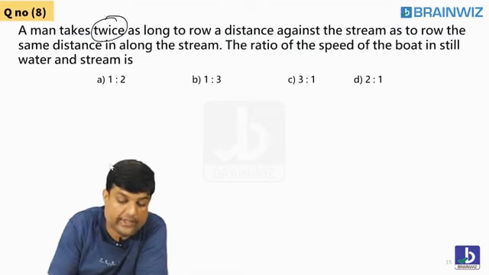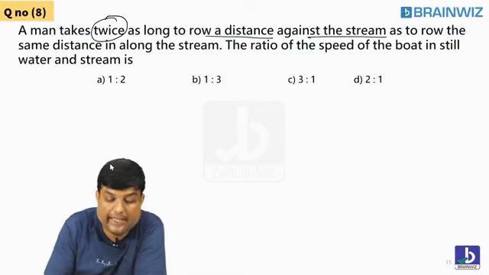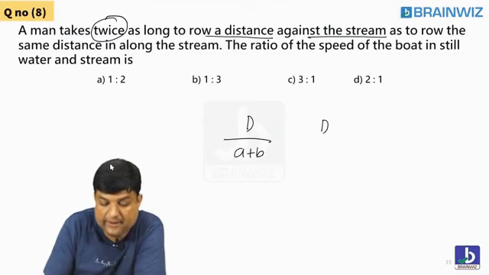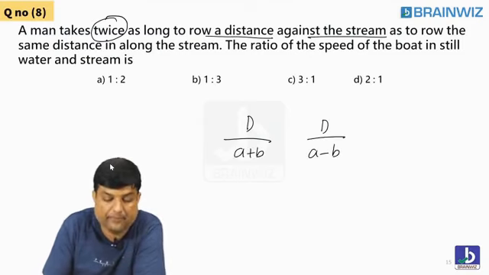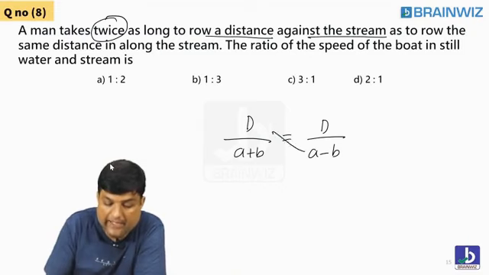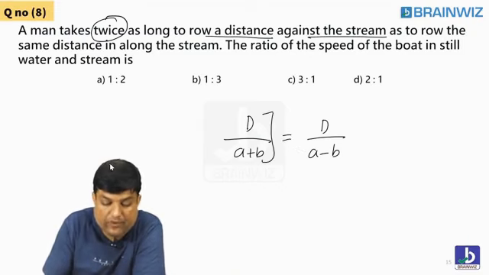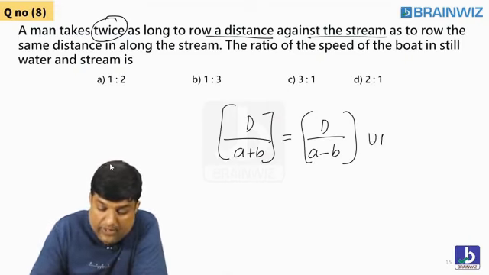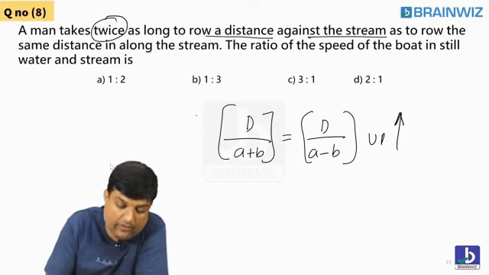It takes twice to row down against the stream. Means this is distance by speed is time. You think both are equal? Never. Upstream time and downstream time are not equal. Following everybody? Yes or no? That's good. So this upstream time will always be high. Downstream time will always be low.